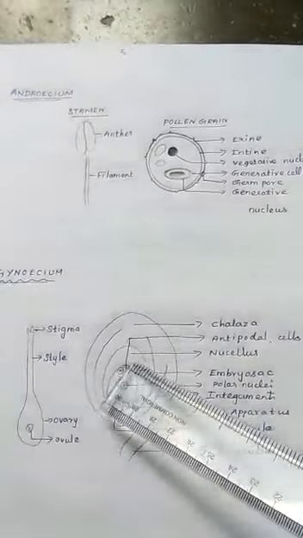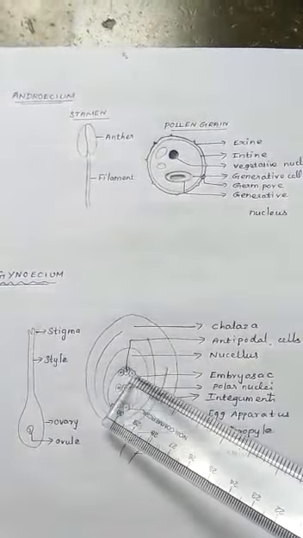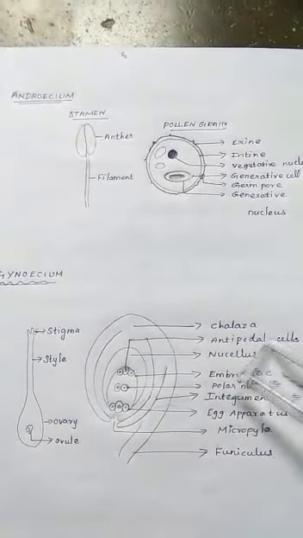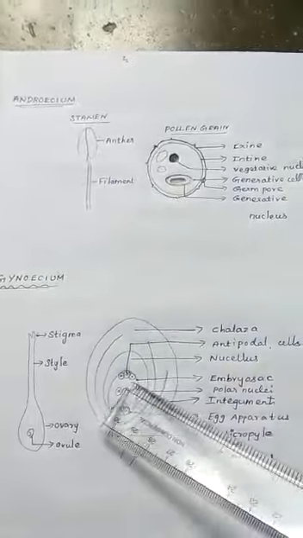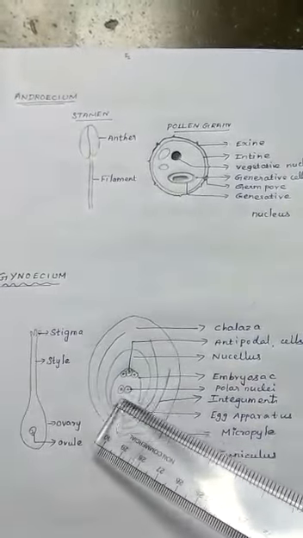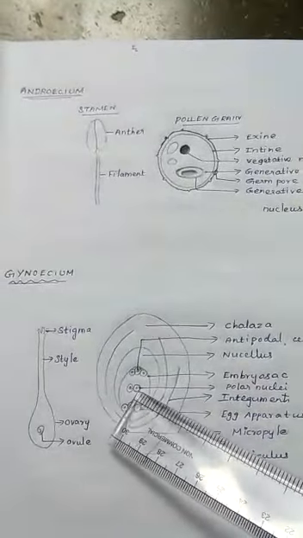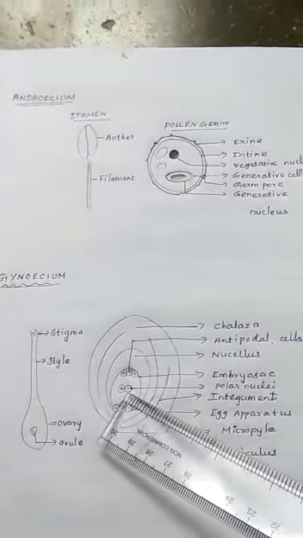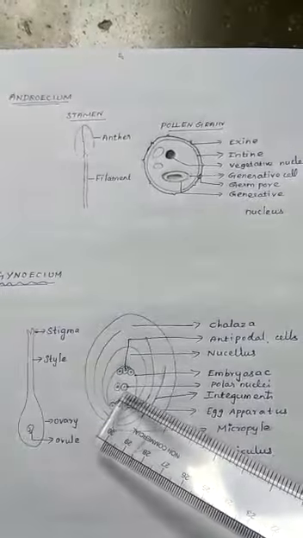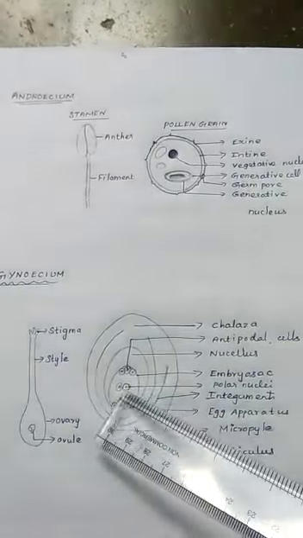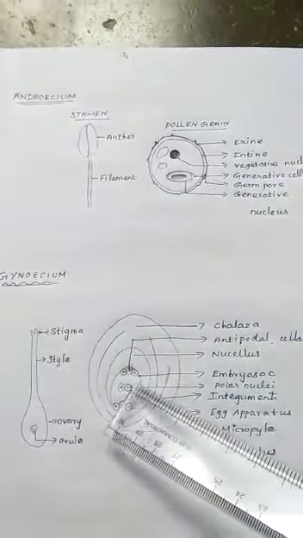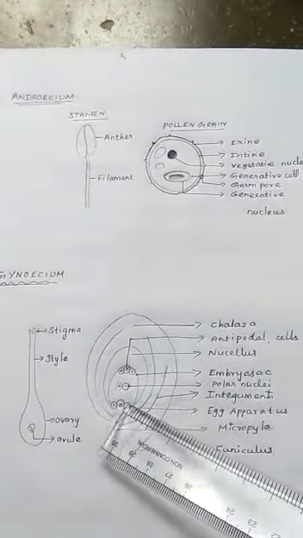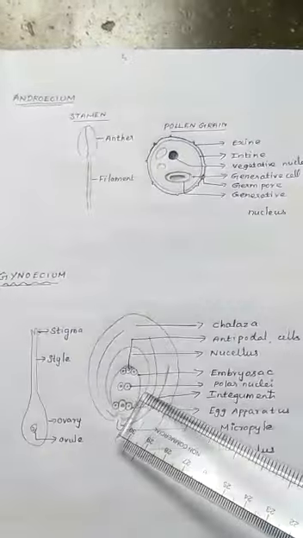Next, on the opposite side, near the chalazal end, 3 cells will be there, called antipodal cells. Then the remaining 2 nuclei are called polar nuclei. In some plants they may remain free, in some they may be fused. That fused structure is called secondary nucleus. Totally, 7 cells but 8 nucleus condition in the embryo sac.